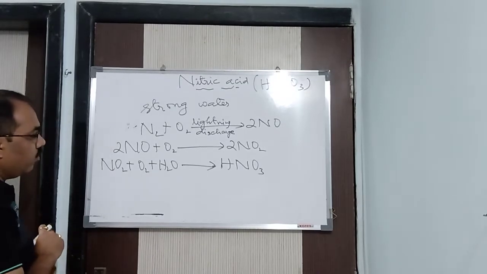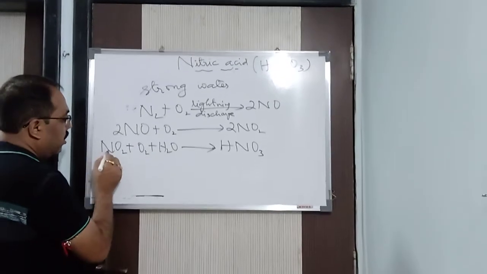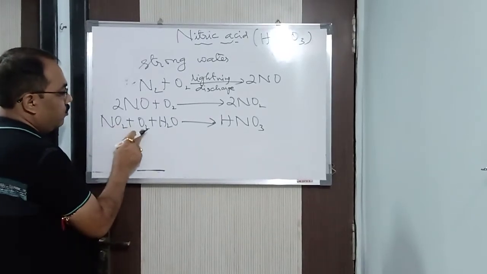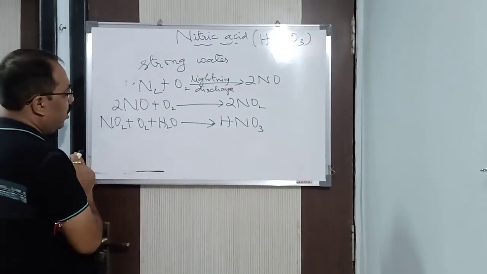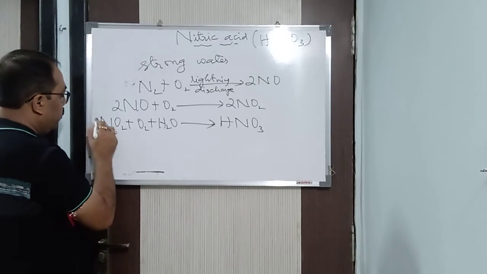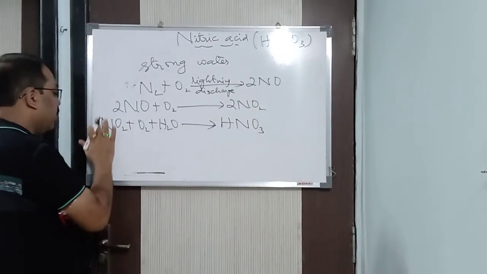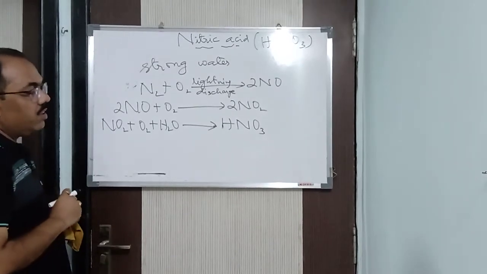Now, if I put 2 here, it will be 2 nitrogen here, but oxygen will be how much? 2 to 4, and here it is 1, 5. 2NO2, say 4, 4 to 6, 1, 7. So in this way you balance it. You know how to balance it. So in this way we got nitric acid.